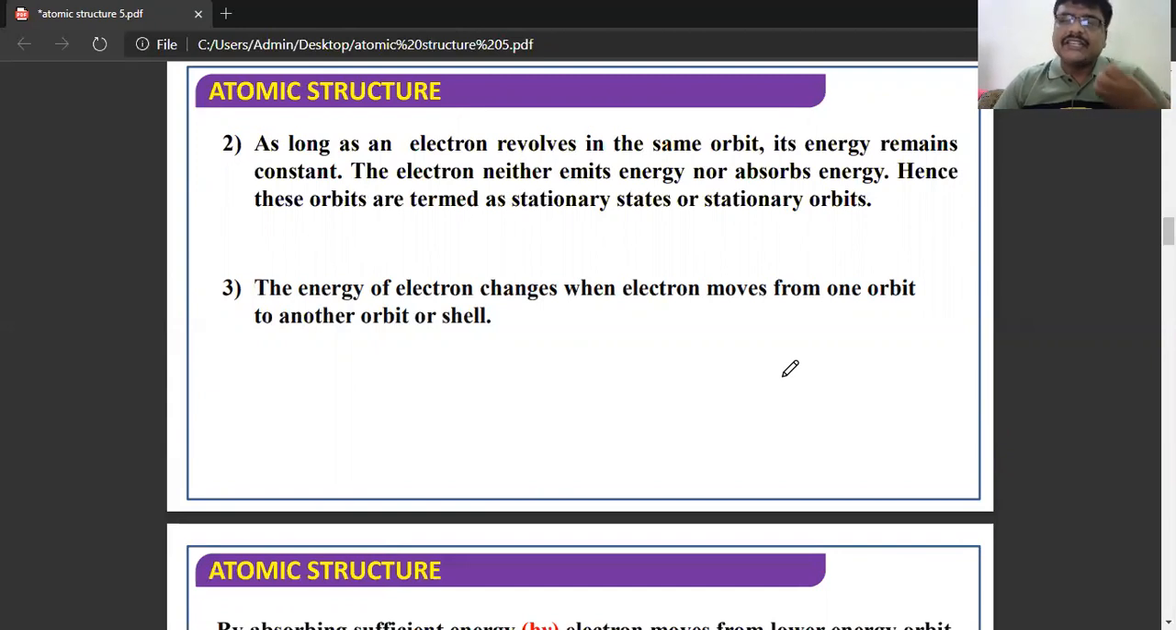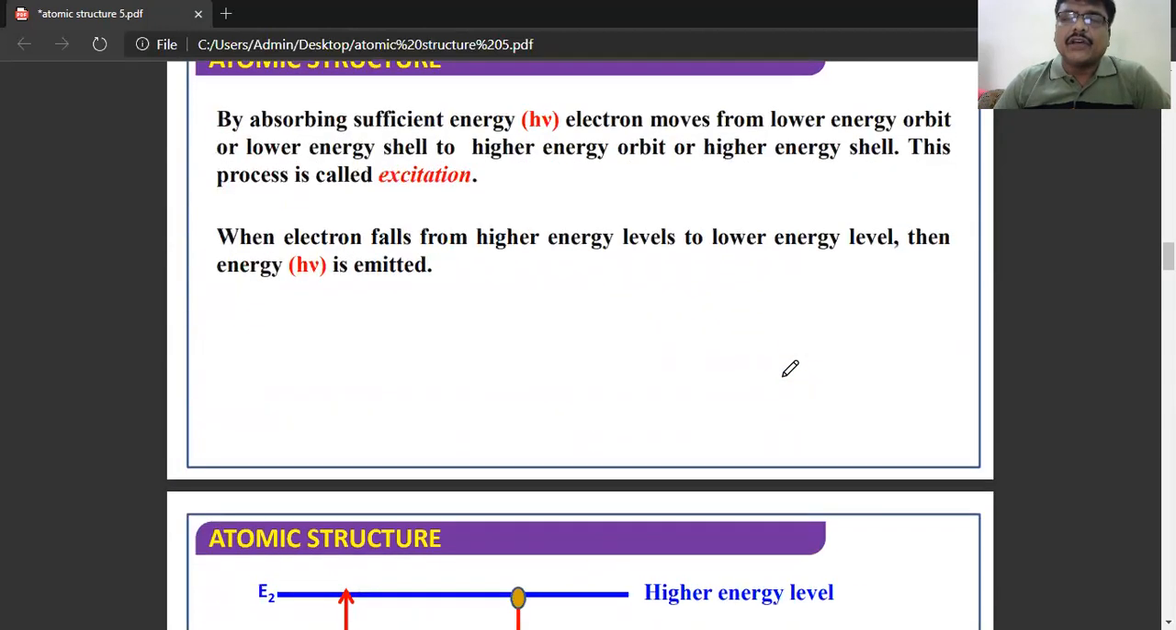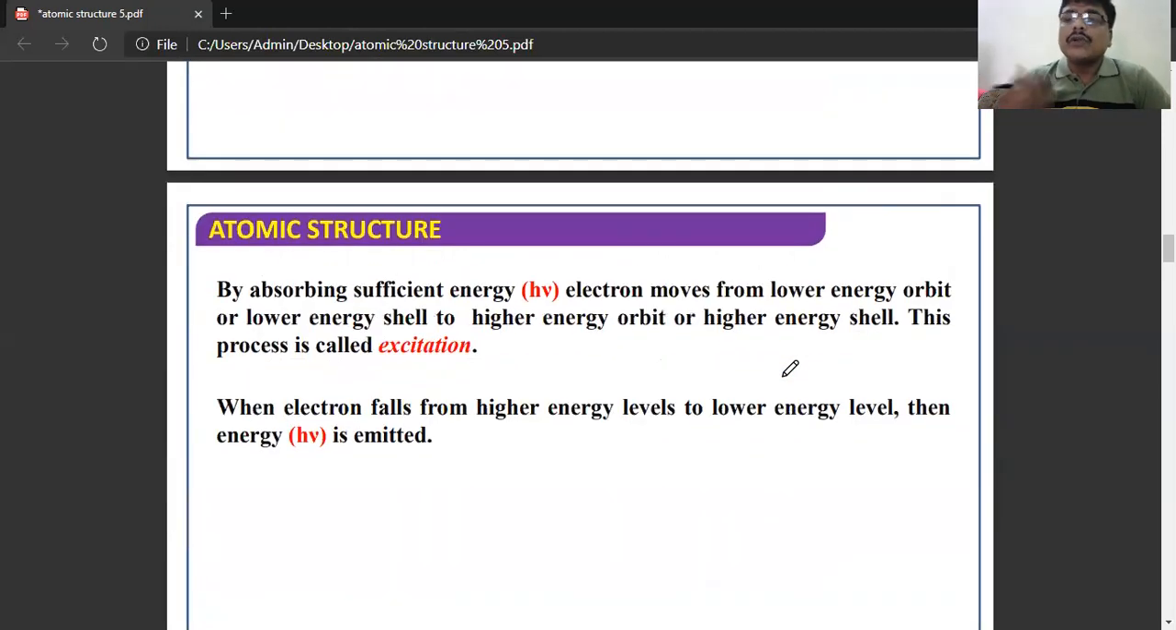So when does the energy change? When the electron moves from one orbit to another orbit, only then will the energy of the electron change. So how does it change? By absorbing sufficient energy, the electron moves from a lower energy orbit to a higher energy orbit. That process is known as excitation. Since excited states are stable only for a short period of time, they return back to the ground state. While returning from a higher energy level to a lower energy level, the energy is released or emitted.